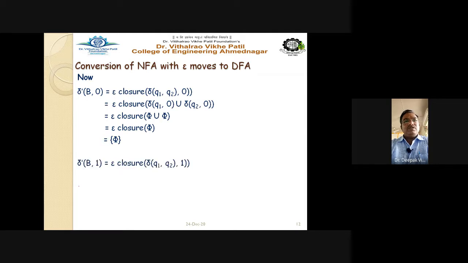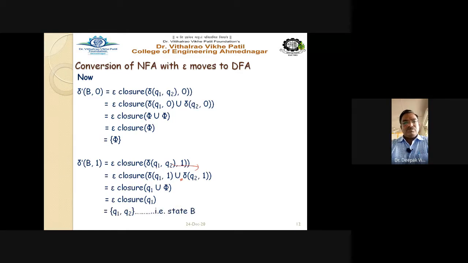Now delta B on 1 input is epsilon closure of delta(Q1, Q2) on 1 input, that is epsilon closure of delta Q1 on 1 union delta Q2 on 1. Delta Q1 on 1 is Q1, and delta Q2 on 1 is phi. Epsilon closure of Q1 is Q1, Q2, which is the state B. And we have already calculated the transitions for this B state.